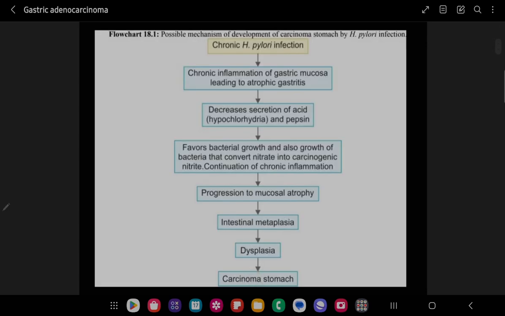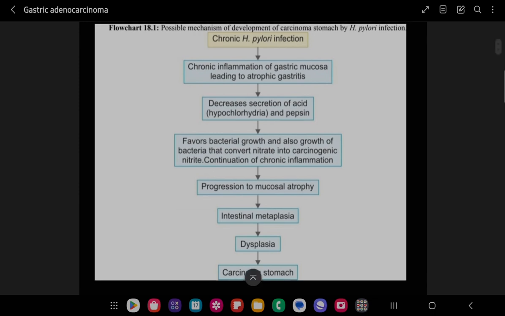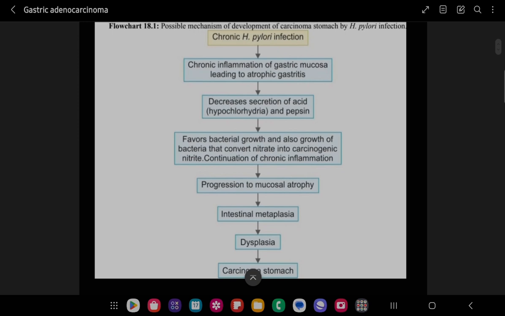Now, this is a very important flowchart which I have taken from Ramdas Nayak, and all the notes which I have made are from Ramdas Nayak. This flowchart clearly tells us how H. pylori is behind all this, right? Here chronic means a very long period of time, more than 6 weeks. H. pylori infection leads to chronic inflammation of the gastric mucosa, leading to atrophic gastritis, right?